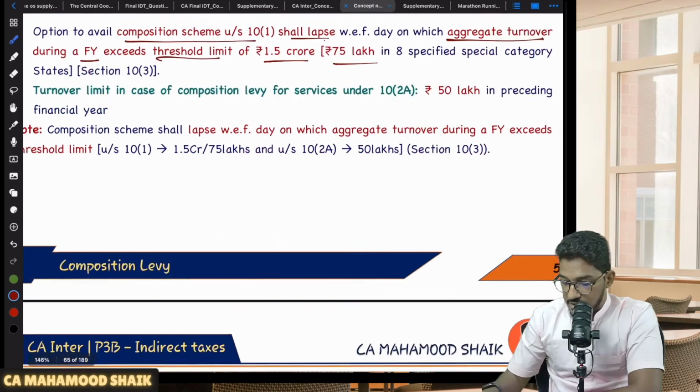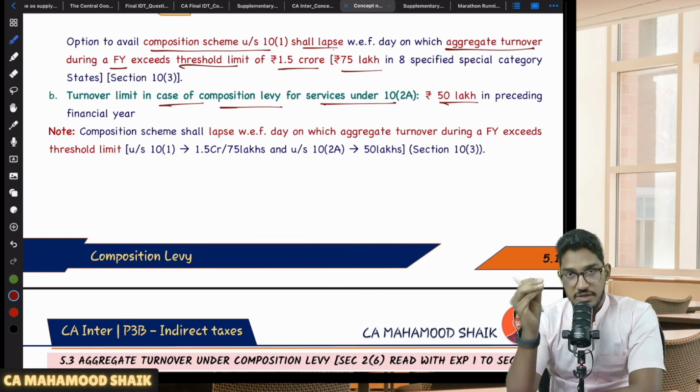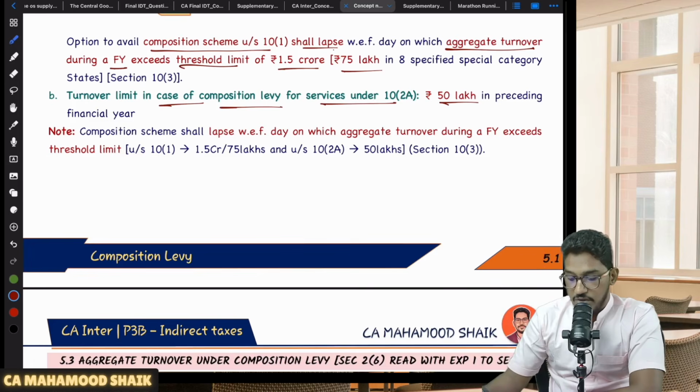So where it is mentioned, here it is mentioned. So if you see turnover limit in case of composition levy for services under 10 subsection 2A, 50 lakh rupees in the preceding financial year. And in the current year, you can remain under composition scheme up to a turnover of 50 lakh rupees.